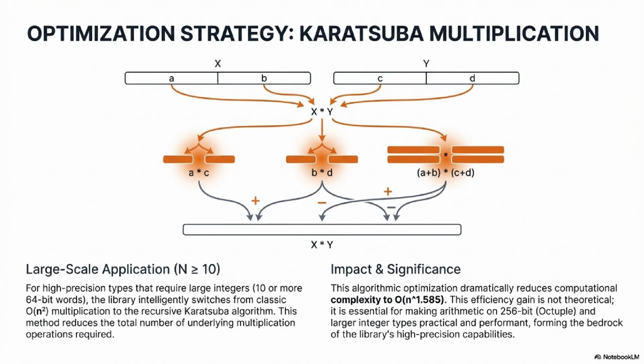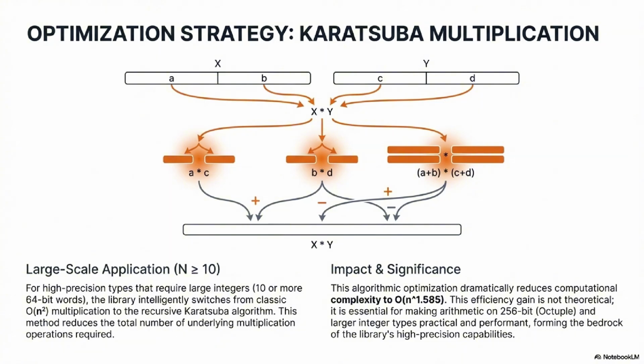So what about division? That's usually even slower than multiplication. It is. And that's why they rely on really optimized classical methods. They implement Knuth's algorithm D for division. Don Knuth, of course. His work on this is just foundational for multi-precision division. It's a standard, highly refined approach. They also use reciprocal-based approximation methods, where you estimate the reciprocal first and then use multiplication to get closer and closer to the right answer. That can be faster in some cases.